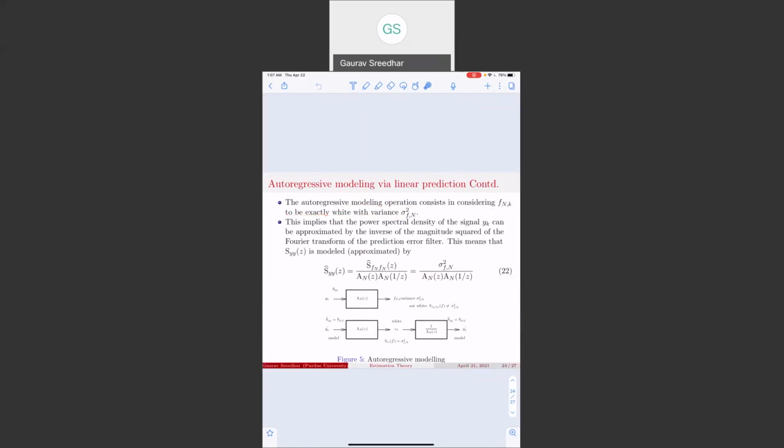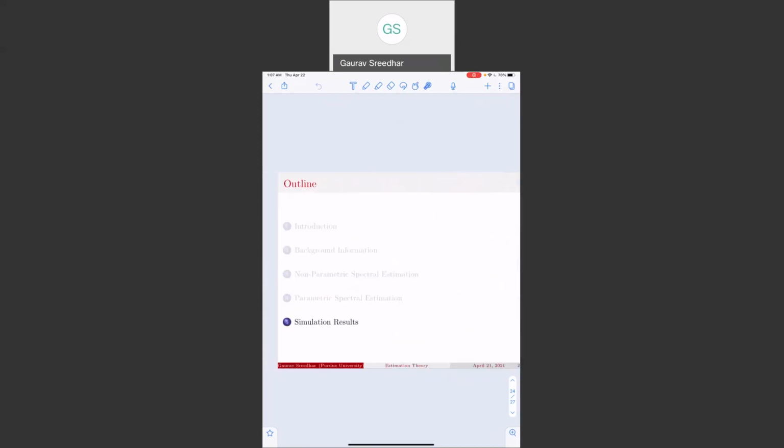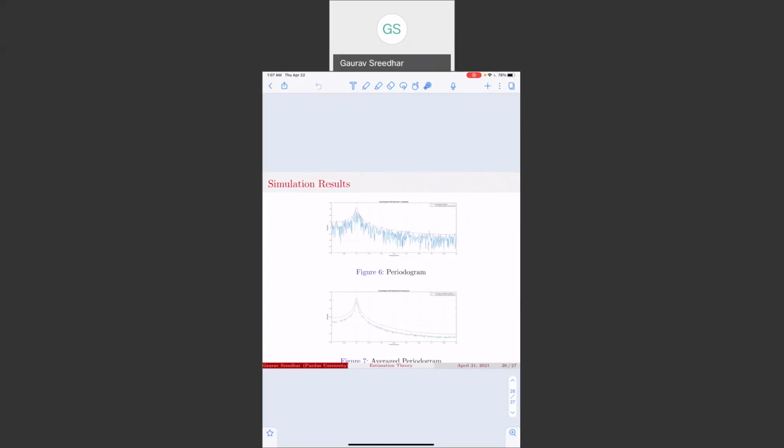So this implies that the power spectral density of the signal y_k can be approximated by the inverse magnitude squared of the Fourier transform of the prediction filter that we have in hand here. This is the equation at hand, and this particular method is called the autocorrelation method, wherein we try to determine sigma squared f_n and the filter coefficients by solving the Yule-Walker equations, and hence using that to estimate the power spectral density of the signal.